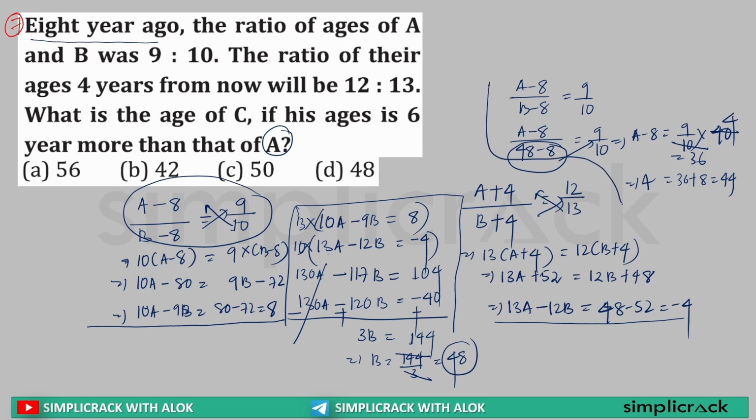So what is the age of A? 44. Now what is the age of C? Age of C is 6 years more than A. So whatever the age of A, C is equal to A plus 6, because C is 6 years older than this. So A's age is 44 plus 6, which is equal to 50 years. So the age of C is what? 50 years. Clear or not?